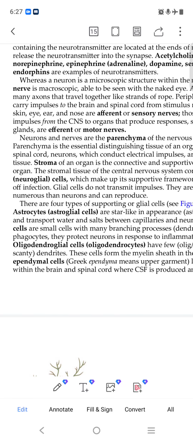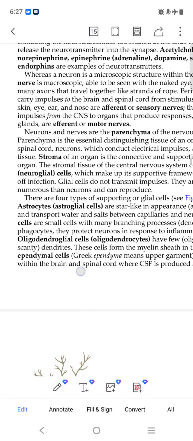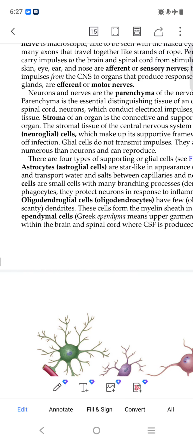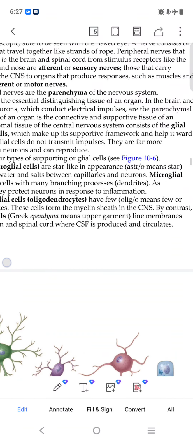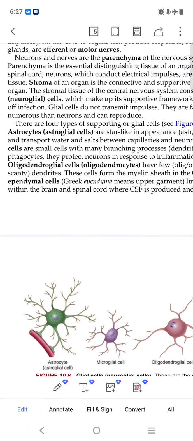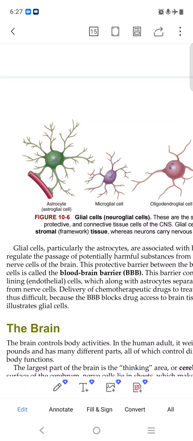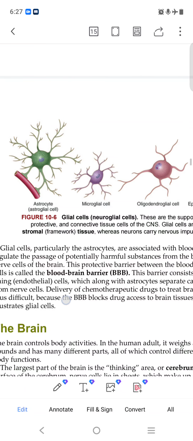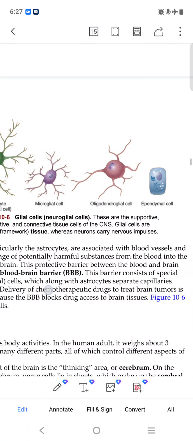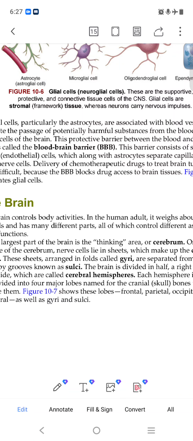There are four types of supporting or glial cells: astrocyte, also called astroglial cell or macroglial cell, oligodendroglial cell, and ependymal cell. This is the essential one, a small cell with many branches. These four types of supporting glial cells are important cells. So astrocyte is like this, macroglial cell is like this, oligodendroglial is this, ependymal cell is this. Nothing important in this.